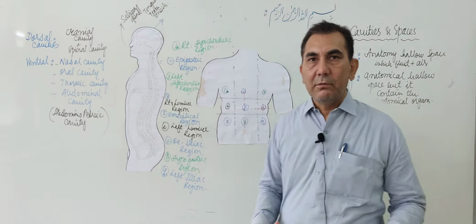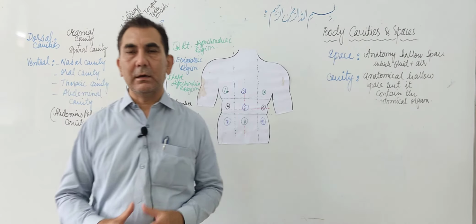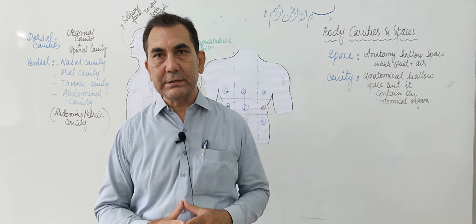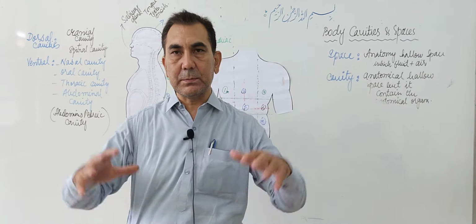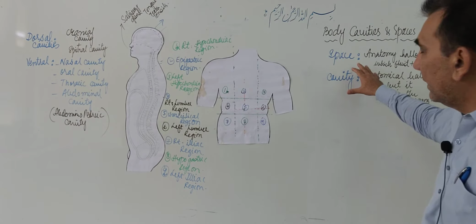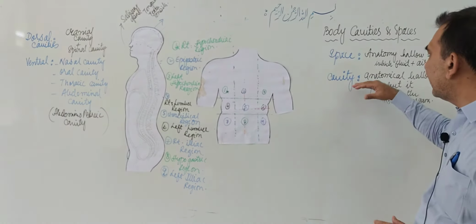So in today's session we learned in more detail about the body cavities and the spaces which are present inside the human body, and we learned the difference between space and body cavity.